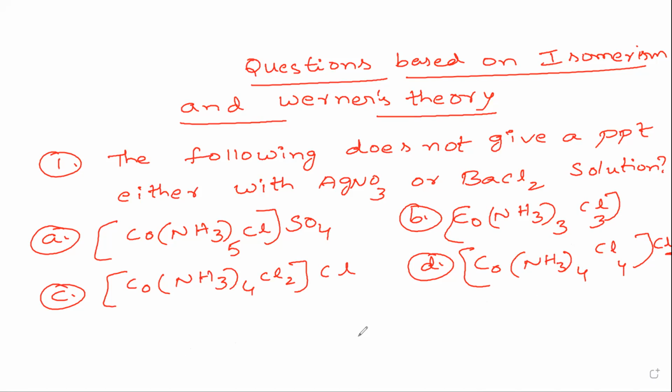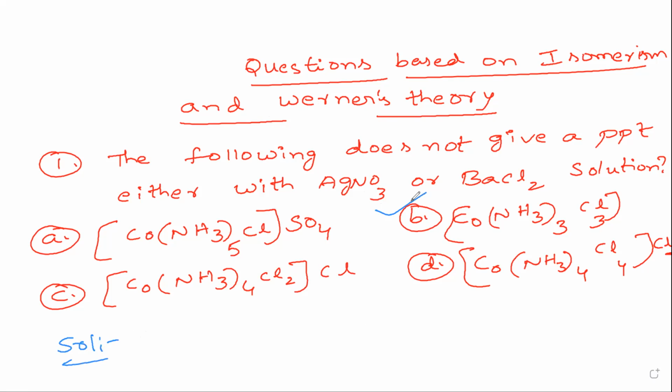Now in this, which of the following compounds does not give a precipitate either with silver nitrate or with barium chloride solution? Let us see the answer now. It is the second option. I'm writing the solution here. This is based purely on Werner's theory. Why is it the second option?